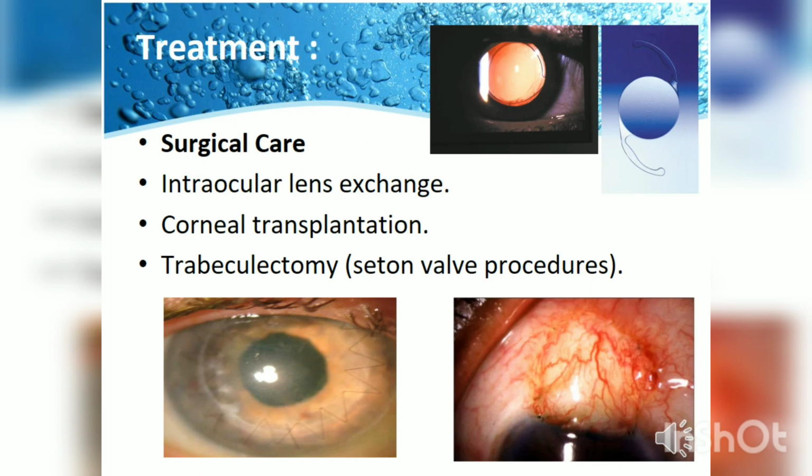In some cases, surgical care may be required, which are severe cases where the intraocular pressure is not getting controlled or corneal endothelial damage is there with sustained corneal edema, where we may have to exchange the intraocular lens, and corneal transplantation may be required. Trabeculectomy may be required, sometimes with valve procedures, to reduce the intraocular pressure.